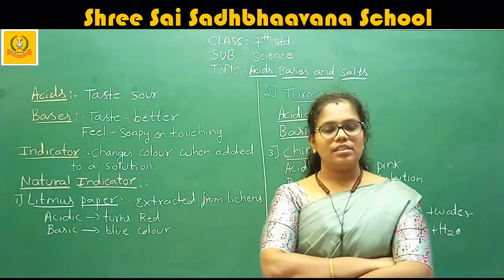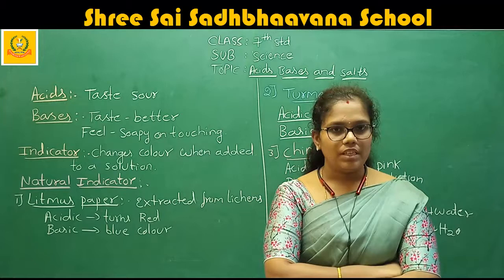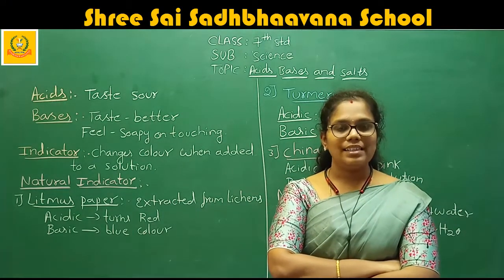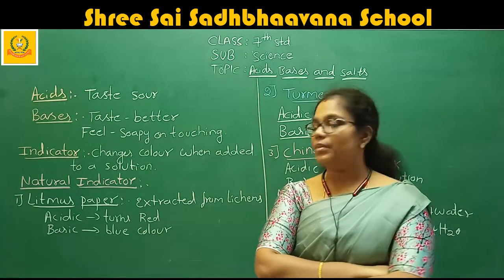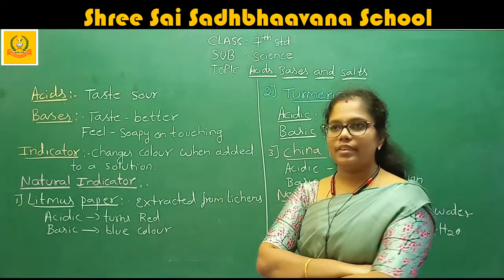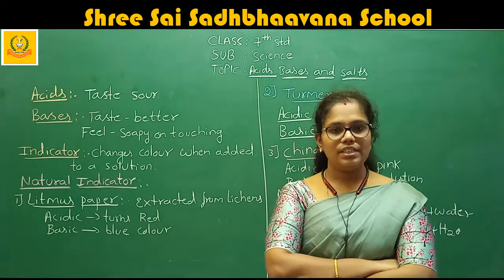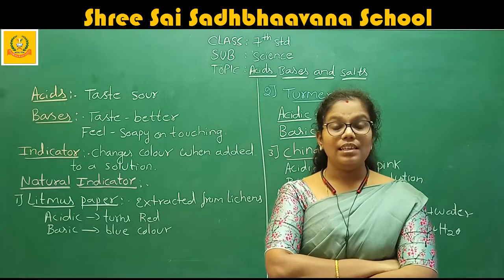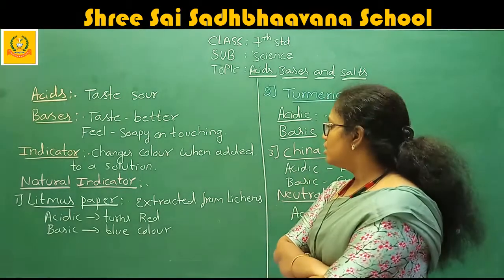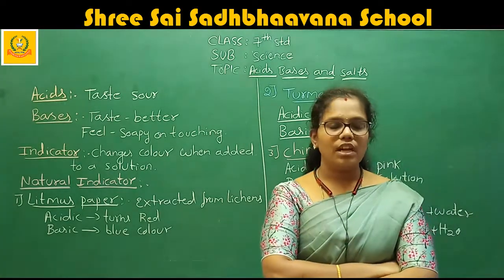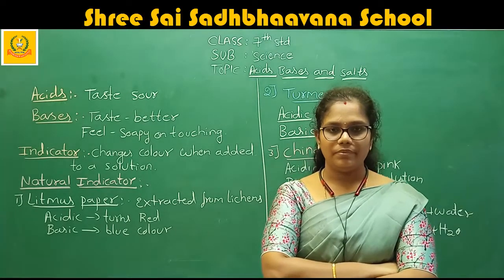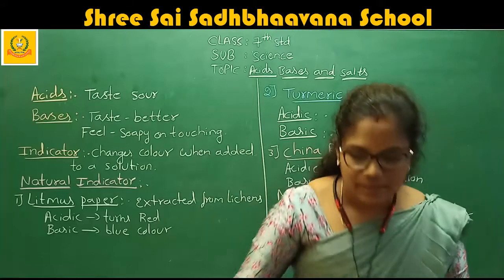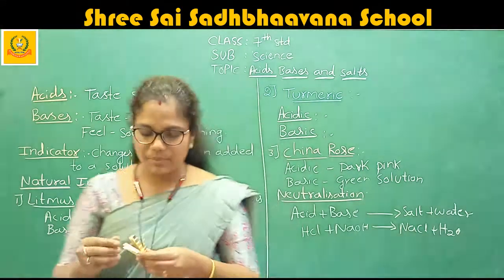How do we consider litmus paper as an indicator? Litmus paper is obtained, or extracted, from a plant called lichen. Lichens is the name of the plant from which we extract litmus paper. I will show you the litmus paper.